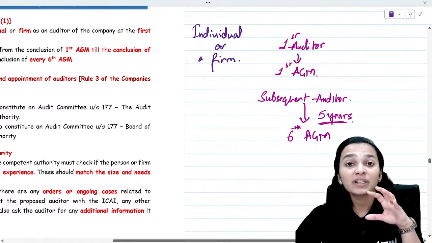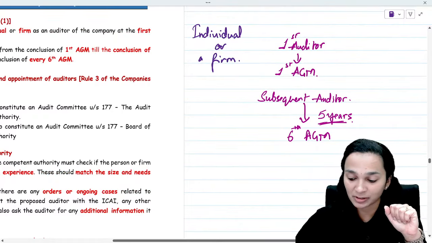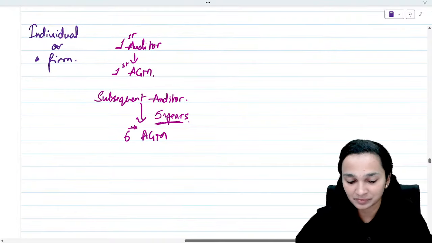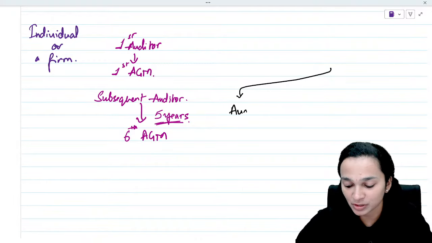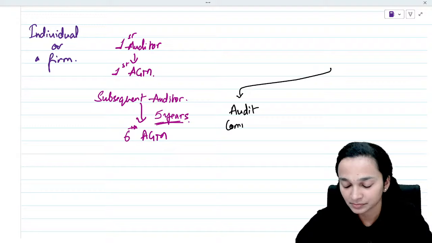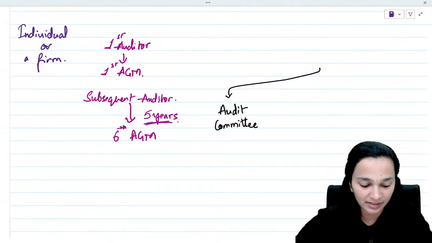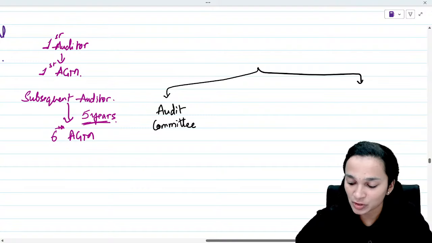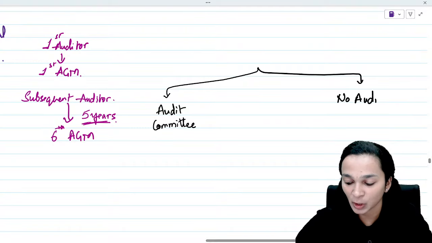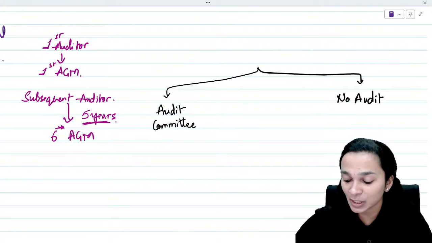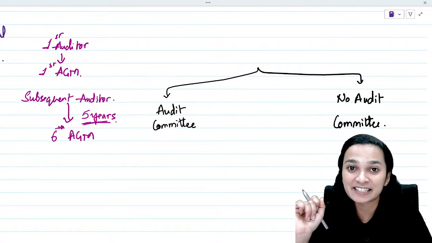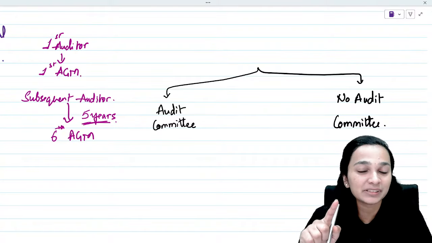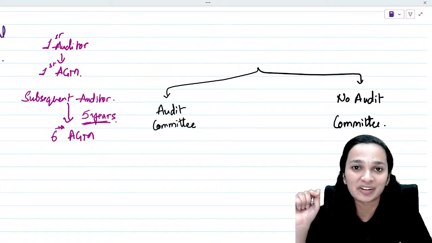Now, how will a company decide whom to appoint as an auditor? So here come in two situations. One is where the company is required to constitute an audit committee. Second is the situation wherein no audit committee is required. Now, can someone tell me which company is required to appoint or constitute an audit committee? Till the time I finish this provision, I want the answer in the chat box, which companies are required to appoint an audit committee.